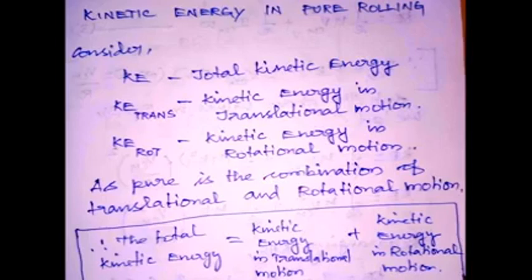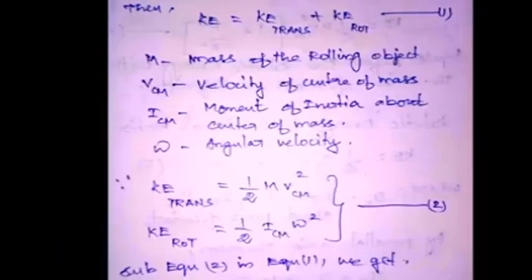Now using this formula, the total kinetic energy is equal to the kinetic energy in translational plus the kinetic energy in rotational. Consider this equation number 1.